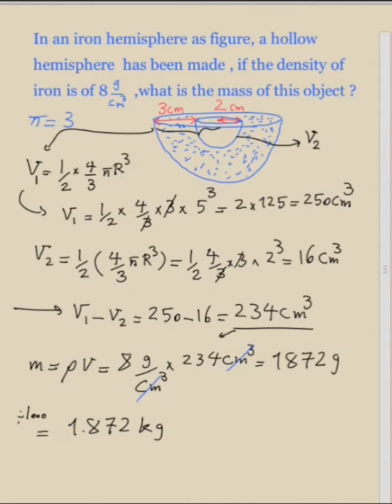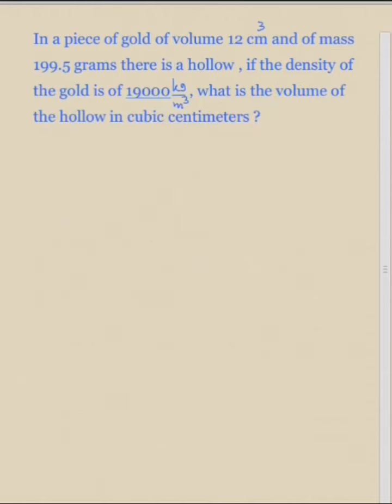Okay, now let's solve a more difficult question, which is similar to these problems. In a piece of gold of volume 12 centimeters cubed and a mass of 199.5 grams, there is a hollow. If the density of the gold is 19,000 kilograms per meter cubed, what is the volume of the hollow in cubic centimeters? Okay, you can pause the video here and think about the answer. Now let's go through answering the question.